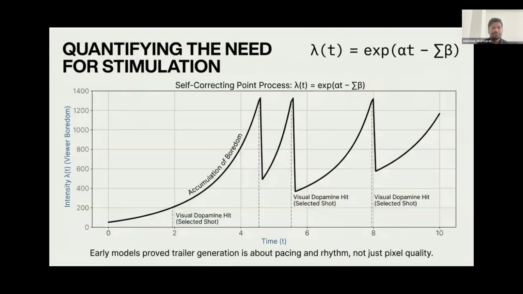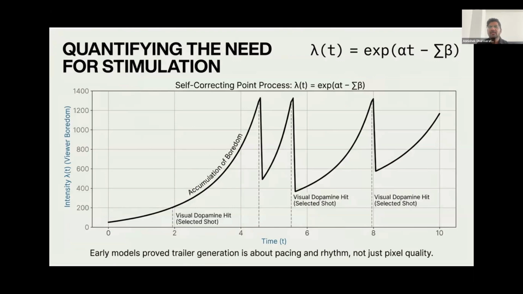So, how do we represent this mathematically? Early psychological and physiological models proved that effective trailer generation is really about mastering pacing, rhythm, and biological stimulation, not just finding shots with the highest pixel quality.